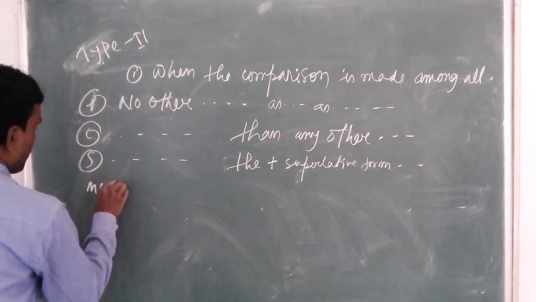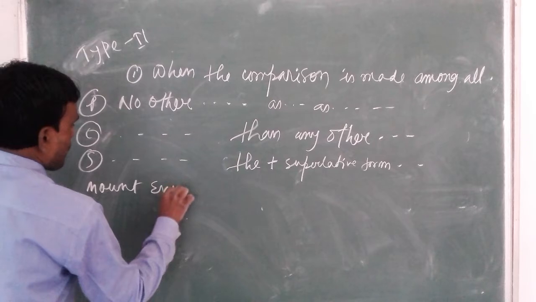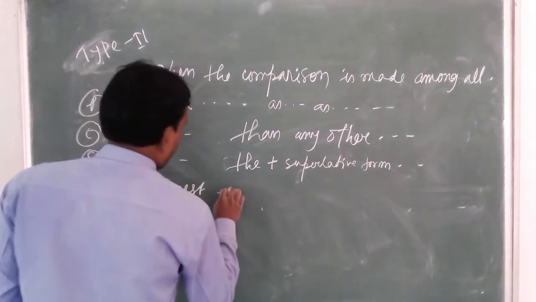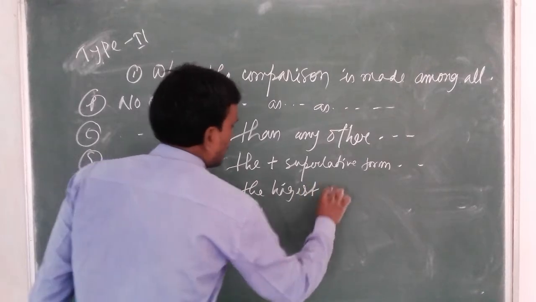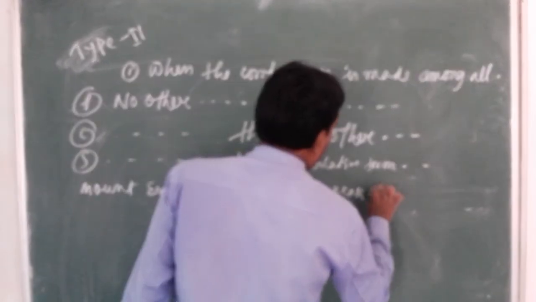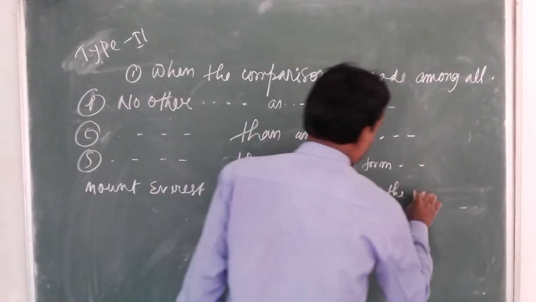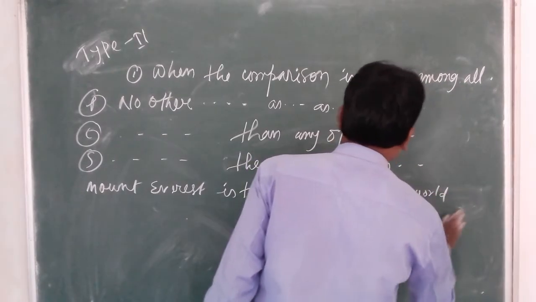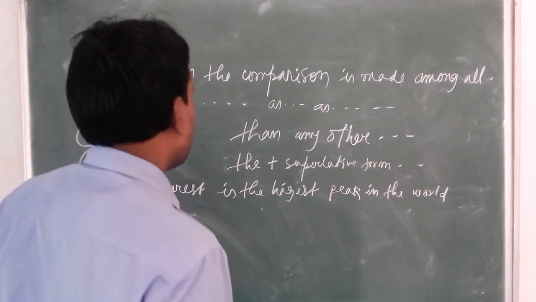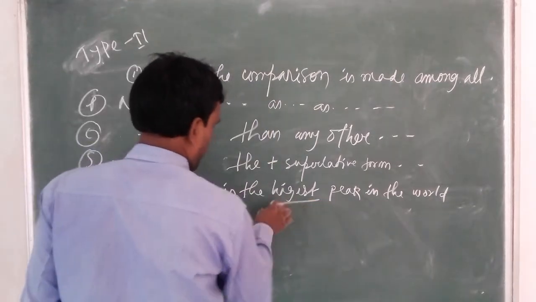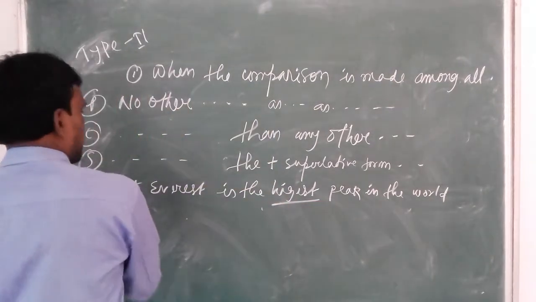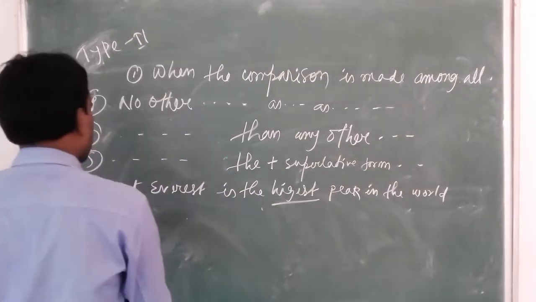Mount Everest is the highest peak in the world. So, the comparison is made among all, highest. So, the sentence is written in superlative degree.